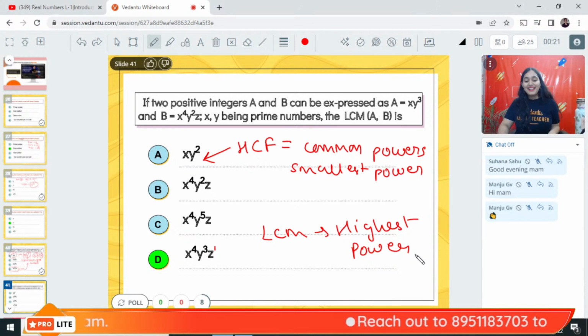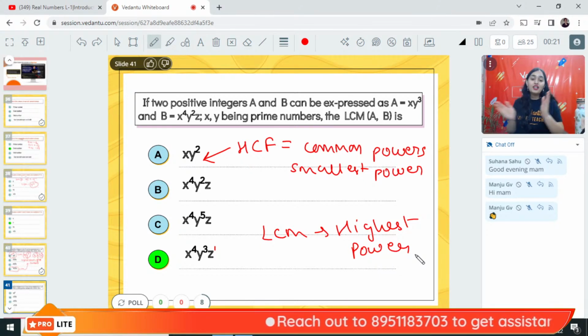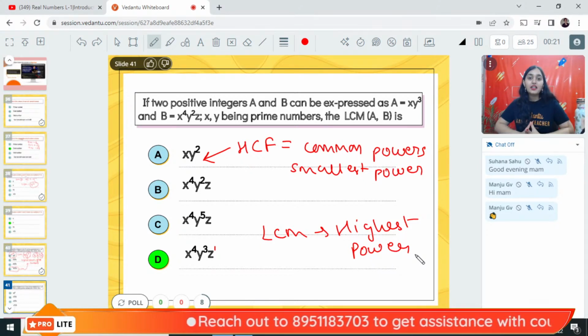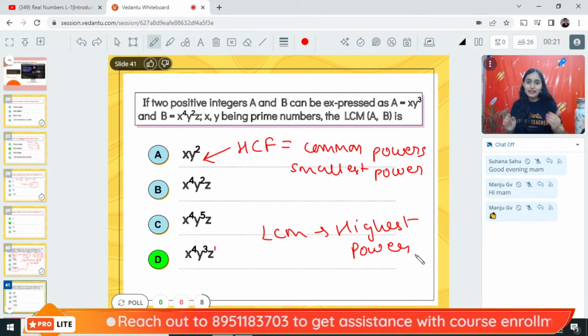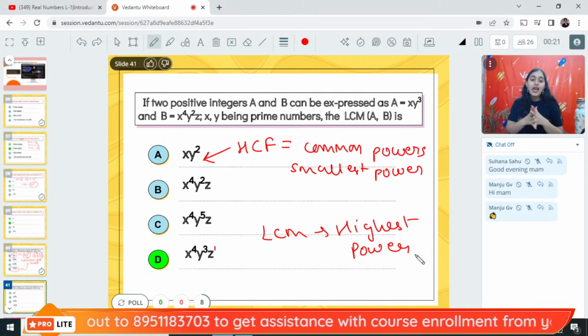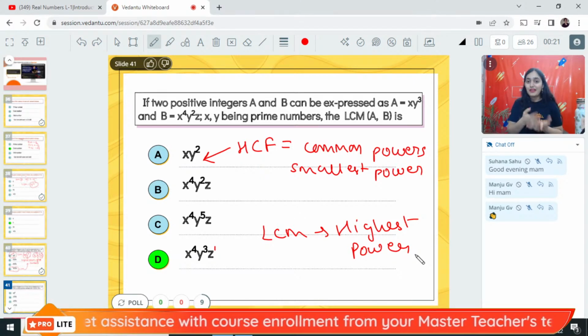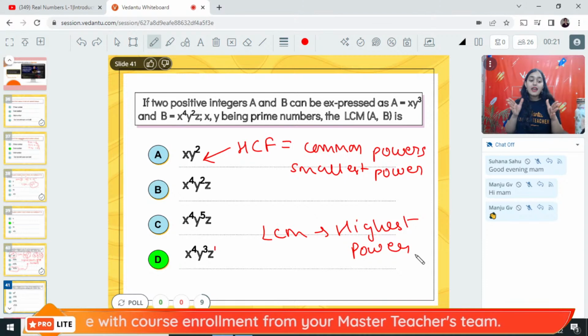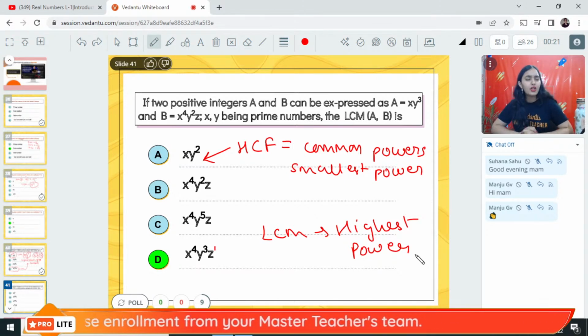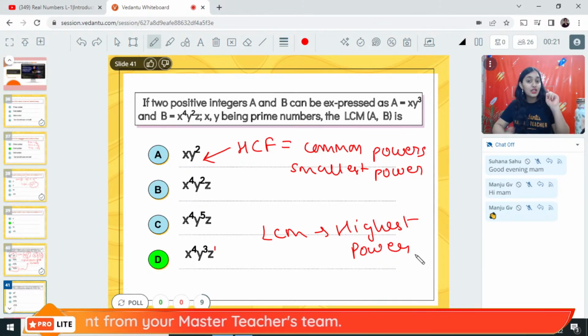Alright. So guys, that was all for today's class. I hope you have understood the concept of HCF, LCM of real numbers. And in the next class, we will be learning some more concepts of rational numbers and irrational numbers. And after that, we will be doing the most important questions of this chapter that can come in your board exams.